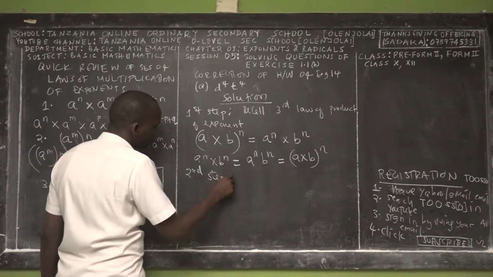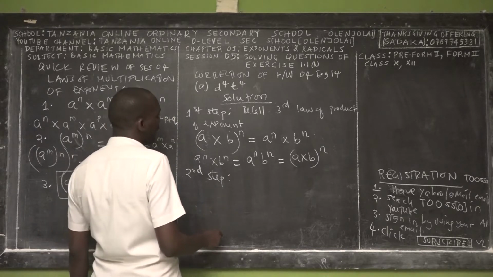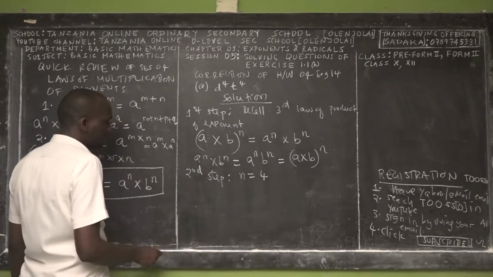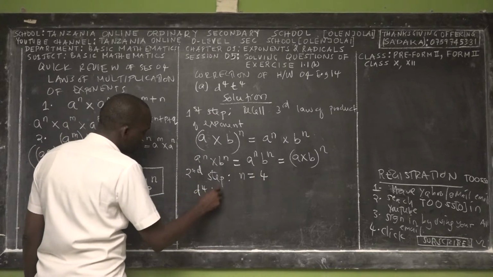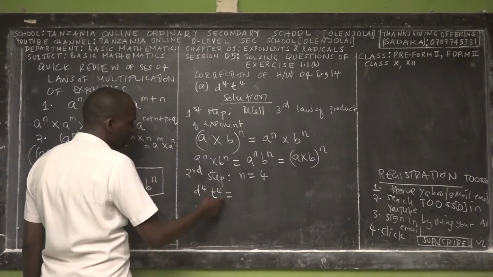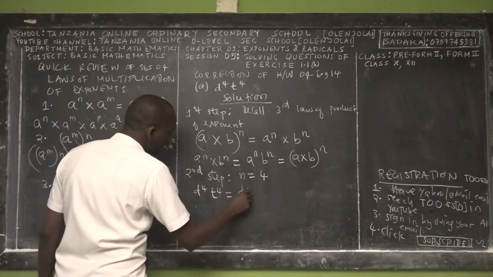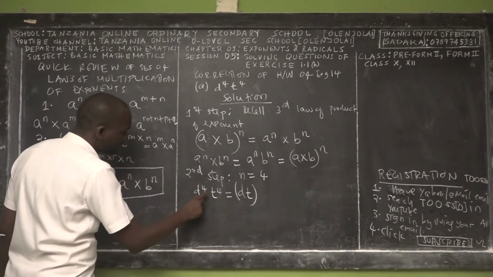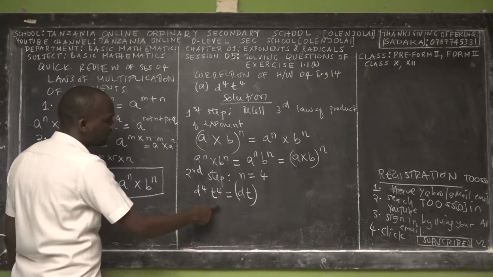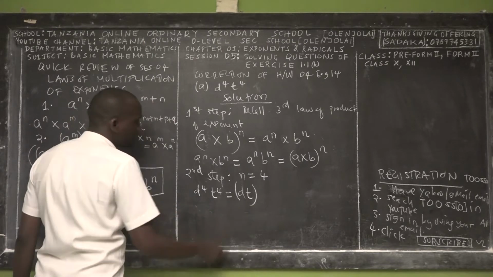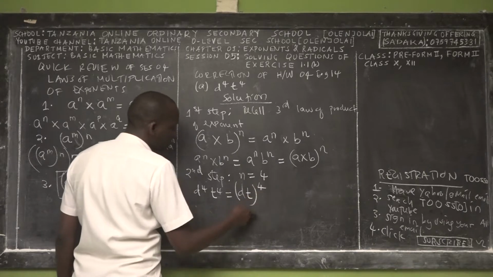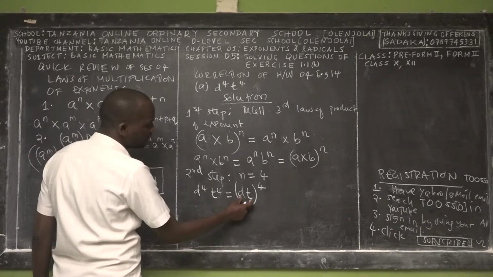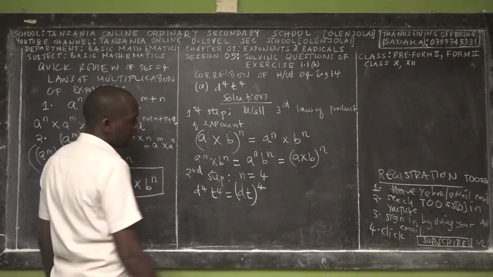So for example, if you compare there, first of all we find n is equal to 4. So d power 4, t power 4 is equal to dt power 4. The exponent is the same, so we take it out, because these are two exponents. Even if there's no multiplication sign, these are two multiplied. If we write in this form, it is now a single exponent because the base is d times t.